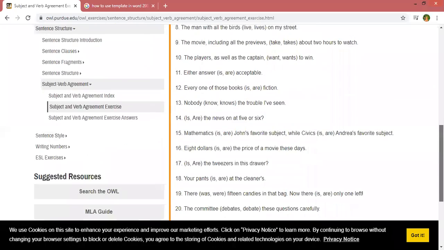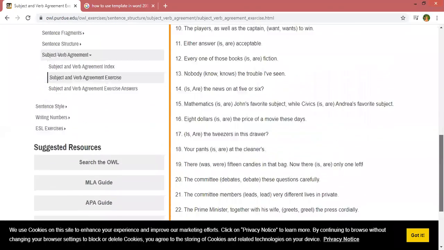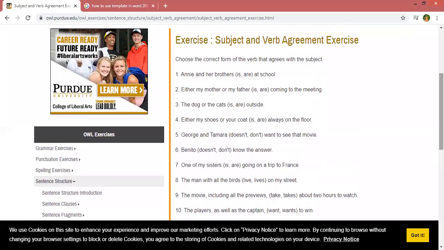There are 23 questions. You have to solve these 23 questions. 23 sentences are given, with options in the brackets. You have to write down the correct option according to the nature of that particular sentence. But try to remember the rules and regulations, where to use and how to use subject verb agreement and in which condition to use it. Then you have to solve this exercise.